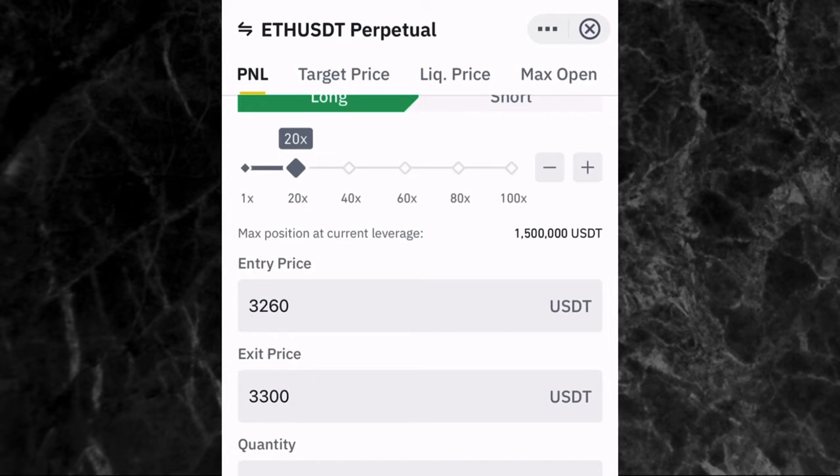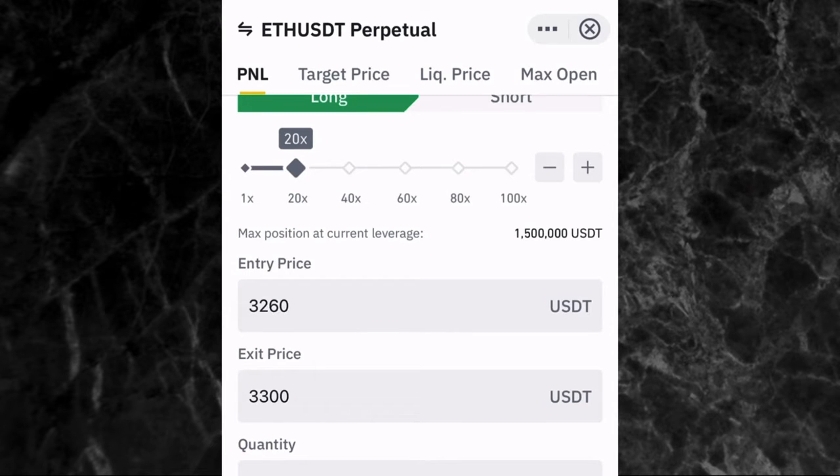So you just need $50 from your own money to be able to go into a trade with $1,000 and 20x leverage. So that's a simple strategy you can use. And also, when you are picking your leverage, don't pick a leverage that is too high. The higher your leverage, the more risky your trade is, and the higher chance of you losing your money. So make sure that the leverage you are using is quite low.